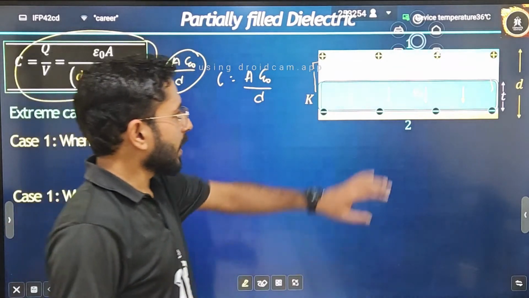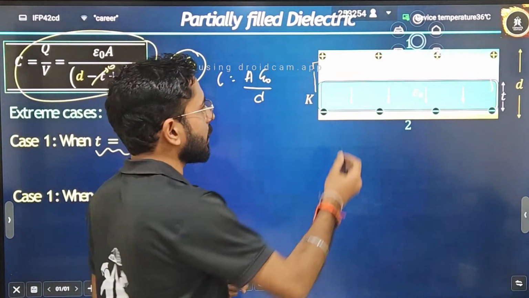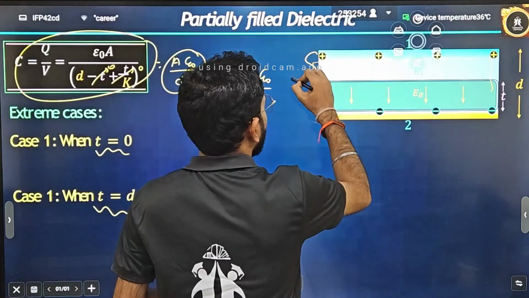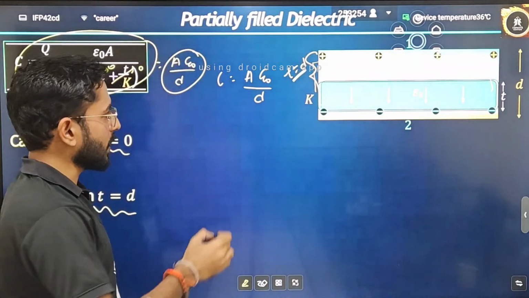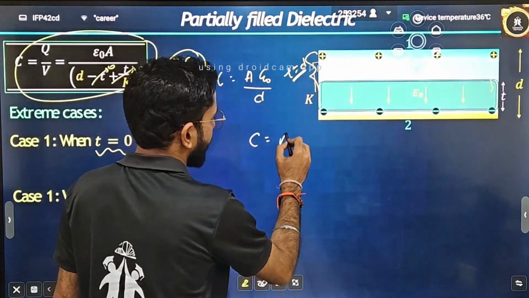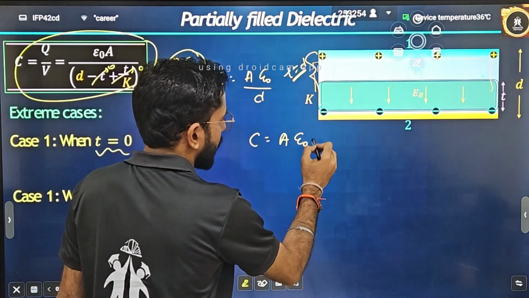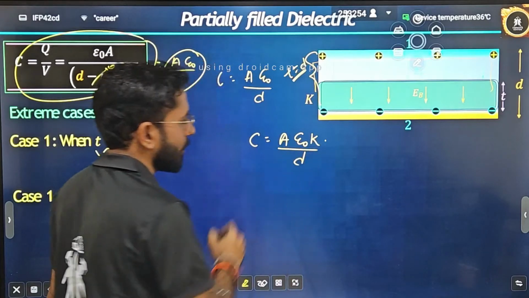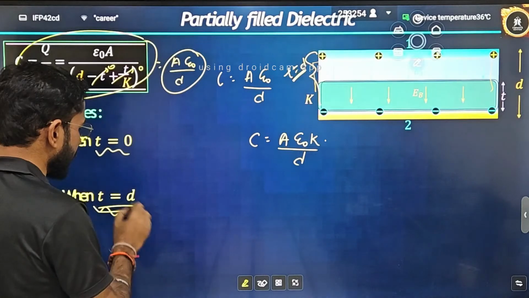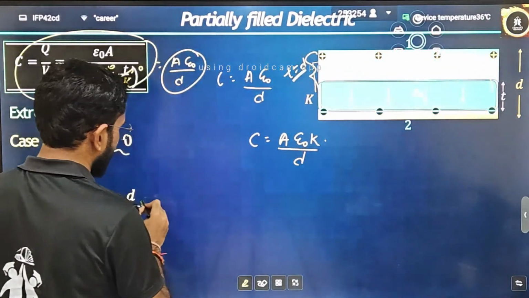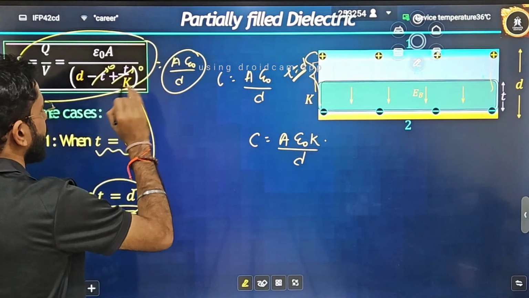Now if I ask you that it is not partially filled, it is completely filled, that means then what will be the thickness? Thickness I can write it T is equal to D. And at that condition, what do you write for the capacitance? You say that, sir, I multiply epsilon naught by K only divided by D. This is what you do. Okay. So when T is equal to D, let's make T is equal to D in this formula and let's cross check it.